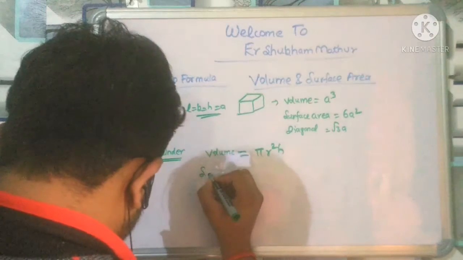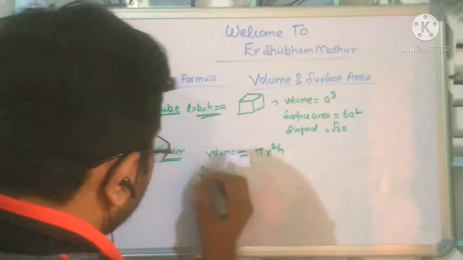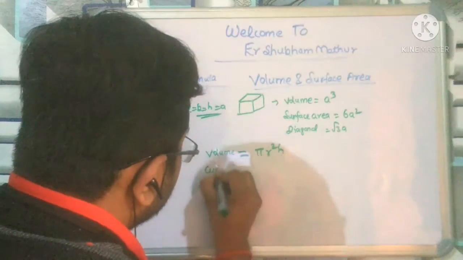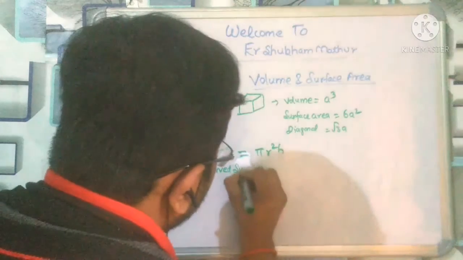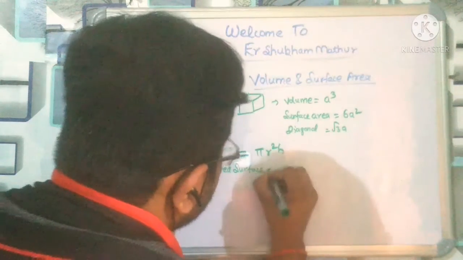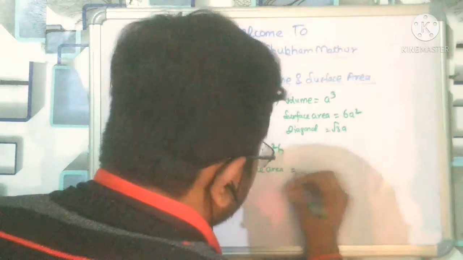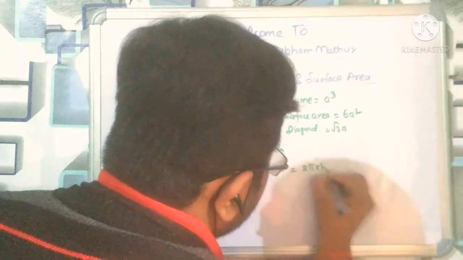Surface area is of two types. First, the curved surface area, which is equal to 2 pi r h, or one can say 2 into pi into r into h.